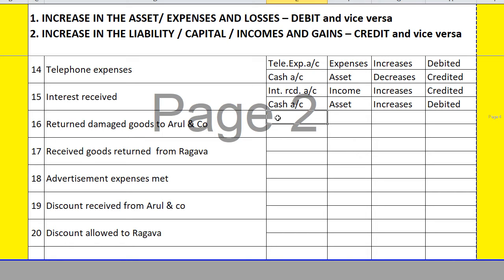So this is to be mentioned as purchases return account, purchases returns or return outwards account.